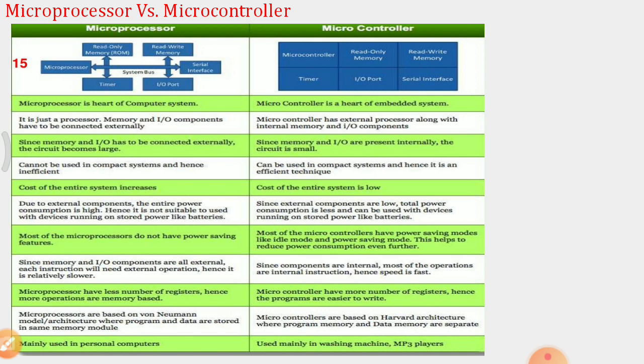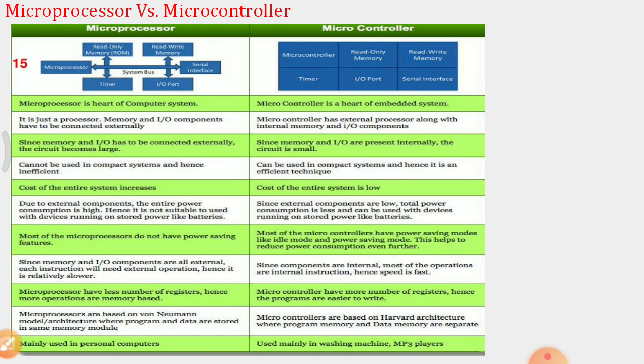The processor cannot be used in compact systems and hence is inefficient, whereas a microcontroller is a compact system, can be used anywhere, and is an efficient technology. The cost of a microprocessor system increases, whereas the cost of the entire system using a microcontroller is reduced.